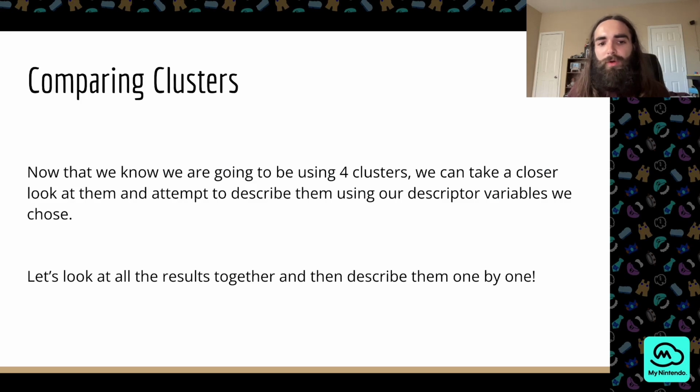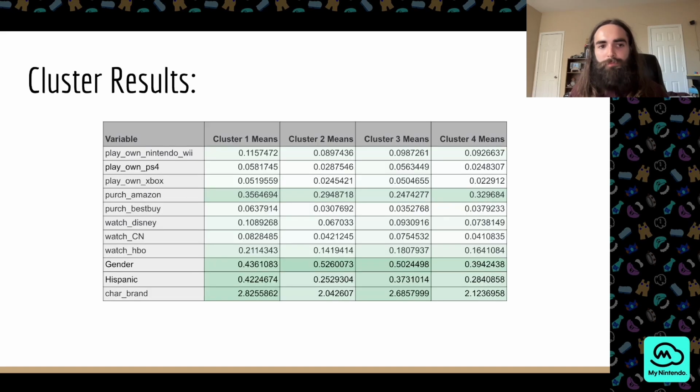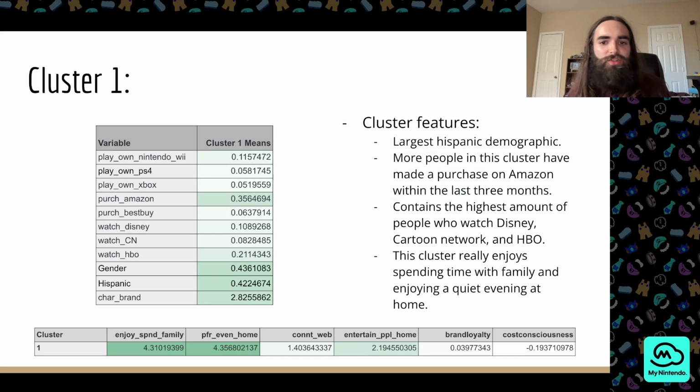So now that we know we're going to be using 4 clusters, we can take a closer look and attempt to describe them using our descriptor variables that we chose earlier. Let's see our results all together and then look at them one by one. Here's all our results. The darker green indicates a higher value based on the scale. Let's take a look at the first cluster means and try to describe it.